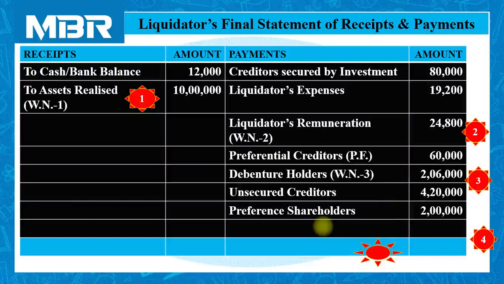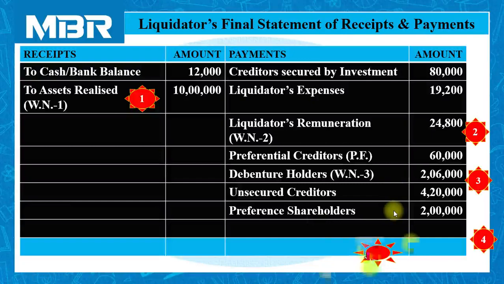There is no information regarding payment of dividend or dividend in arrears or anything else. So they are entitled to get the principal amount from the company. So we have paid rupees 2 lakhs to preference shareholders of the company.